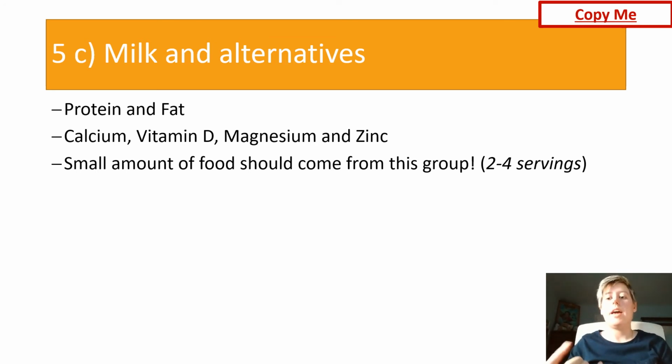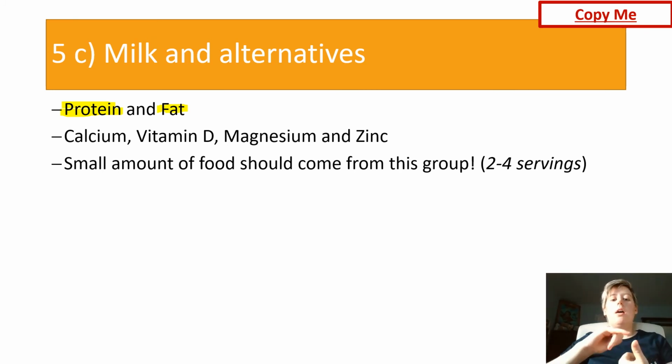Now our last 2 groups are the groups that we have fewer serving sizes for, our milk and alternatives and our meat and alternatives. For milk and alternatives, the key macronutrients here are obviously protein, and this is where we also have fat. In the video where we go into detail about the different macro and micronutrients, we know why fat is important, but not all fat is treated the same. If we're looking at our micronutrients here, we have calcium, which is key in bone production.